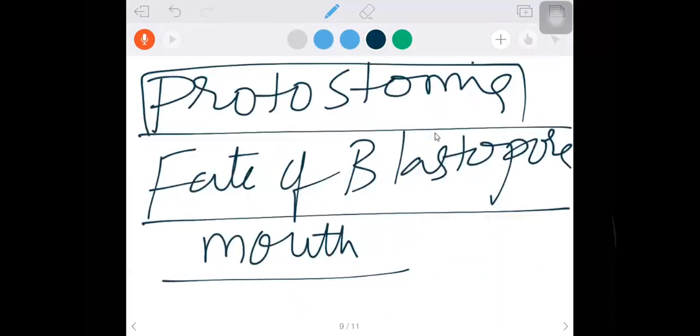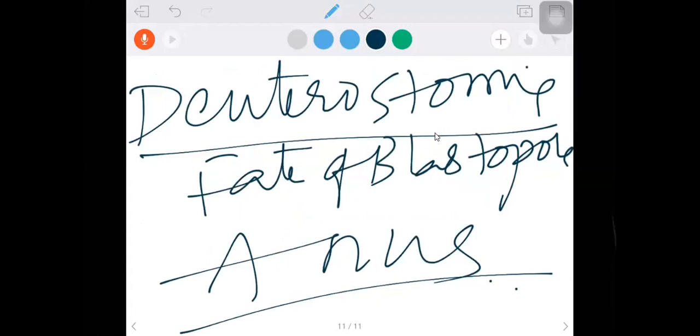Okay. So what is the meaning? Proto means first. Stoma, you remember this, it will be helpful for you in the coming two years. Stoma means mouth, wherever this word comes. Protostomia means first mouth. So the fate of blastopore will be the mouth. In the case of deuterostomia, deutero means next. What next? Mouth is next. Then who is first? Anus is first. If the anus is formed first, then the mouth will be formed next.